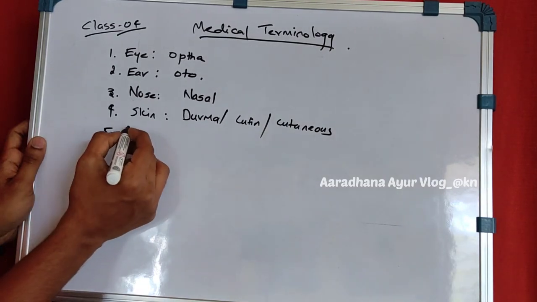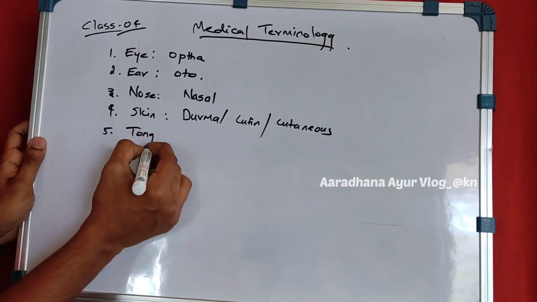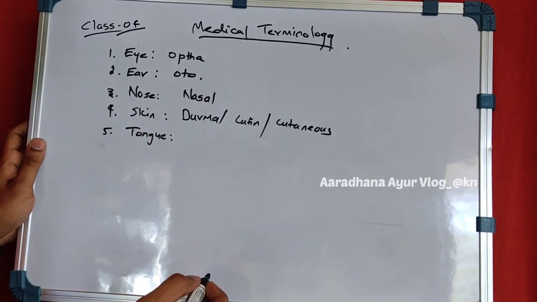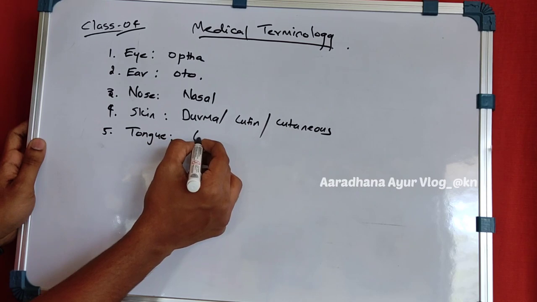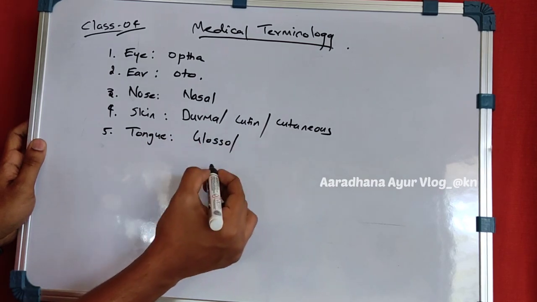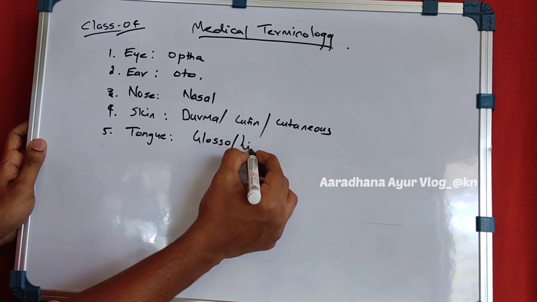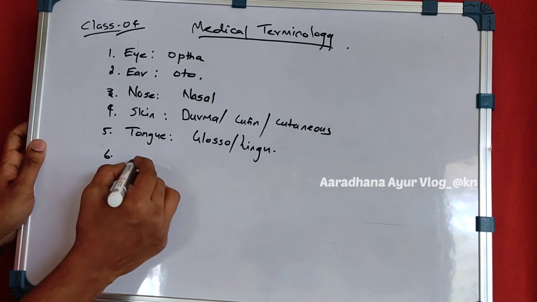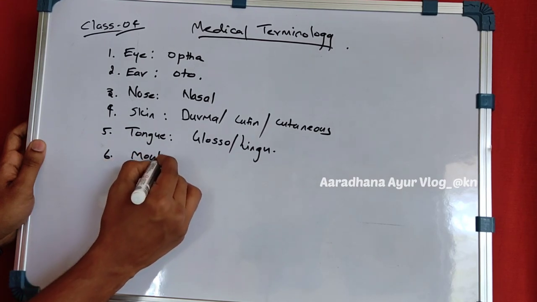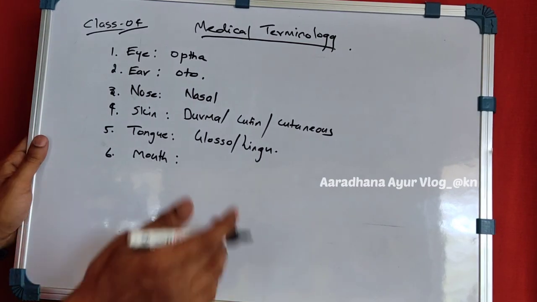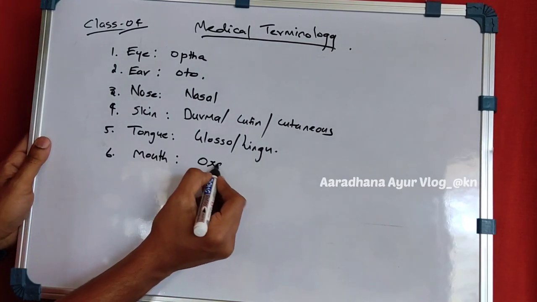The fifth one is the tongue. It is known as glosso. Next is the mouth. That will be very familiar to you as you studied in school days. It is the oral cavity.